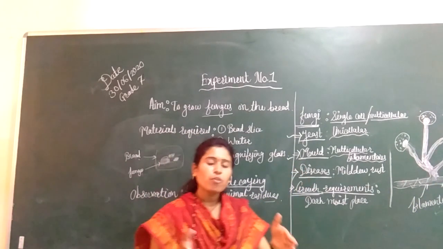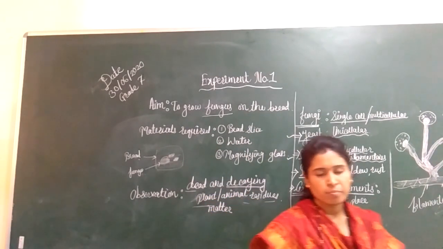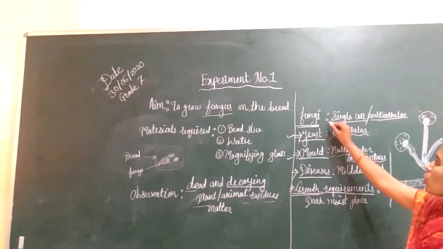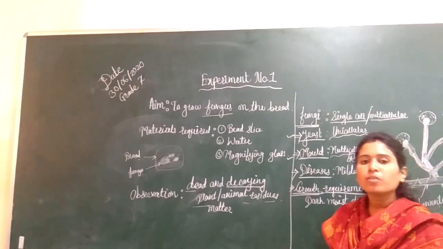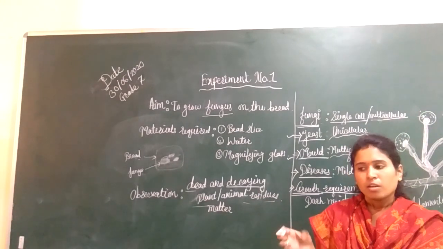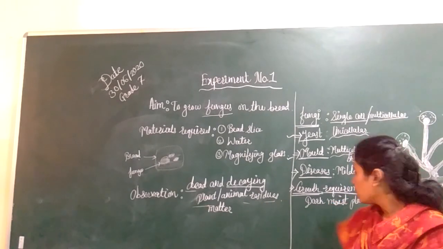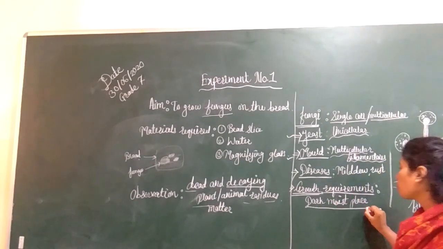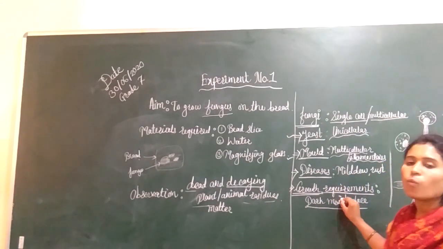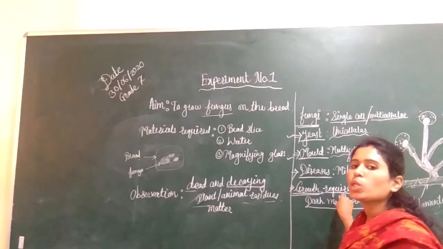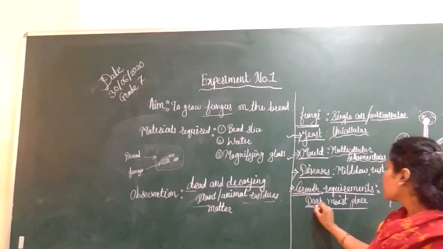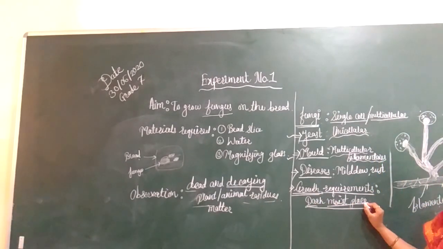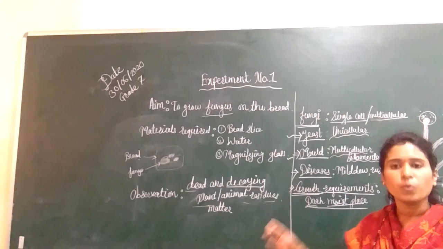Where do these fungi actually grow? See students, these fungi grow in a dark, moist place. This is the growth requirement. For the growth of any kind of fungi, they require a moist place. If there is a moist place, fungi can easily grow.